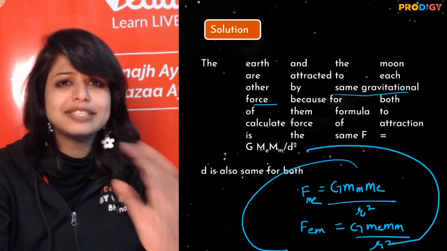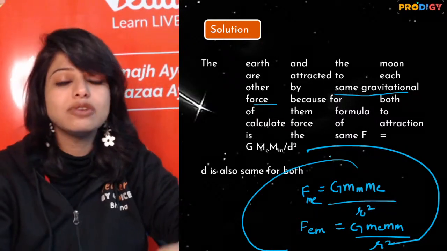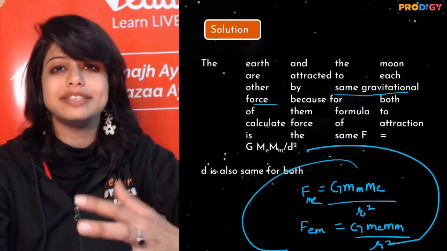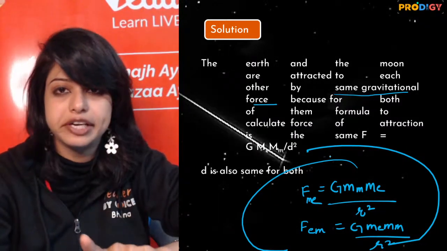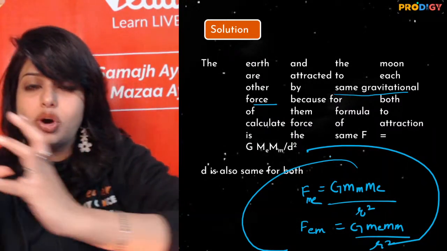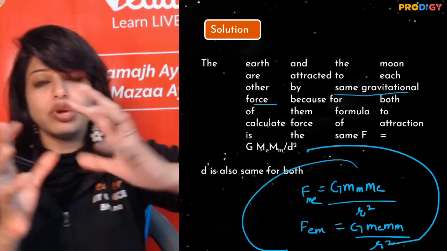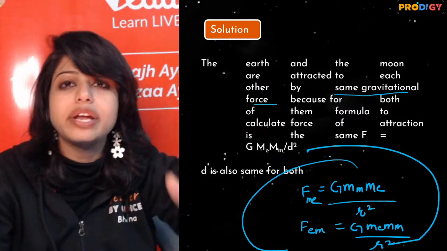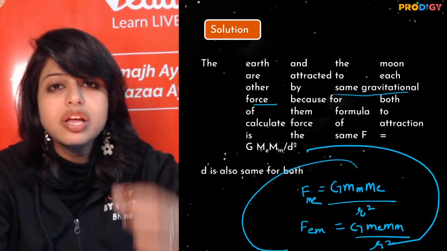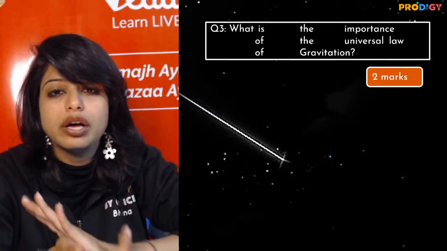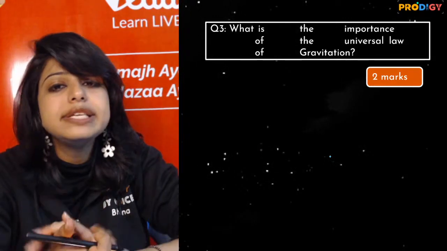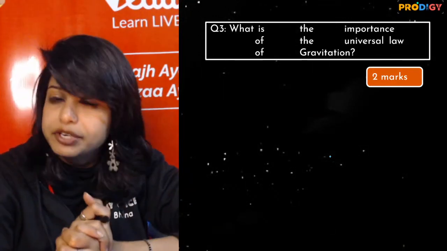Okay? So this is just one of the things. One more such question, which we do not expect in our exams, but it is always good to be prepared. No stone unturned. So we are looking for numerical questions. The universal law of gravitation can come as a statement or a derivation. There could also be a 2-marker question asking you what is the importance of the universal law of gravitation.